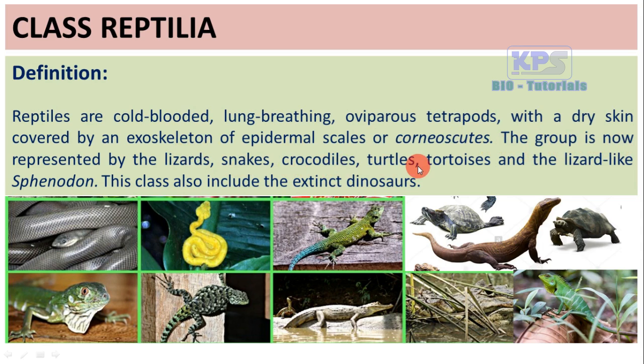This group includes lizards, snakes, crocodiles, turtles, tortoises, and Sphenodon. Sphenodon is a particular reptile found only in New Zealand. We will study about it in detail in coming chapters. And this class also includes the extinct dinosaurs. Dinosaurs, all of you know what are dinosaurs. They once ruled the entire earth. They belong to the class Reptilia.